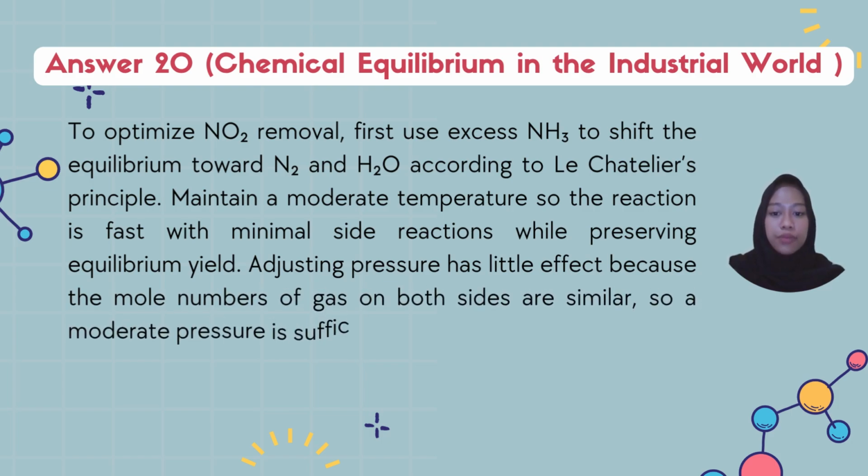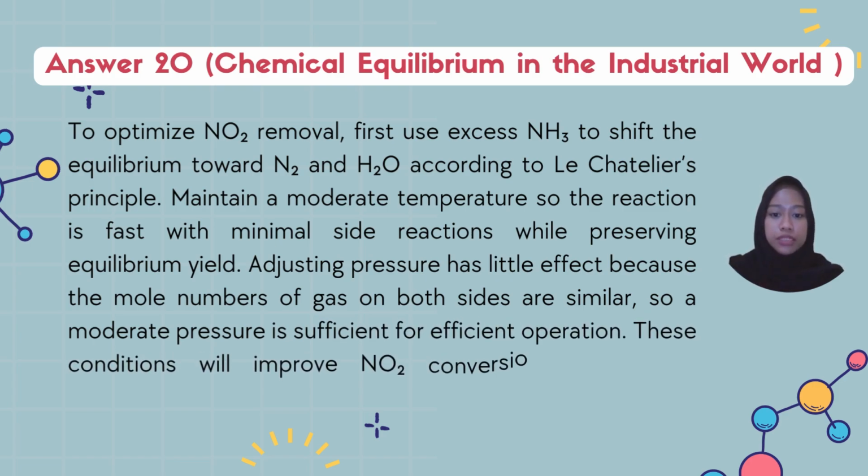Maintain a moderate temperature so the reaction is fast with minimal side reactions while preserving equilibrium well. Adjusting pressure has little effect because the mole numbers of gas on both sides are similar. So a moderate pressure is sufficient for efficient operation. This condition will improve nitrogen dioxide conversion and reduce emissions.